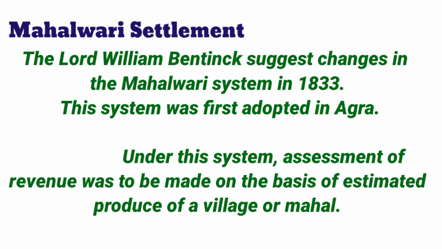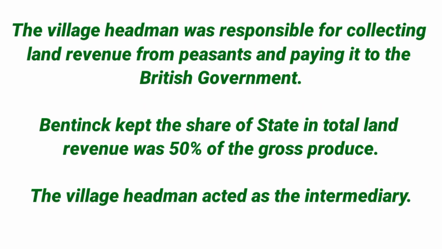The whole village is treated as a unit as far as the land revenue is concerned, and the village headman was required to pay the land revenue. This system was first adopted in Agra and later extended to the other parts. The Mahalwari settlement was introduced in Gangetic Valley, the north-western provinces, the Punjab and the parts of central India.